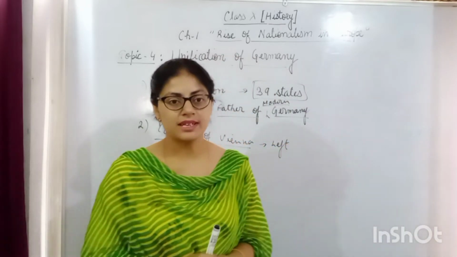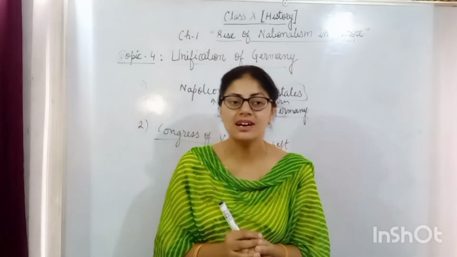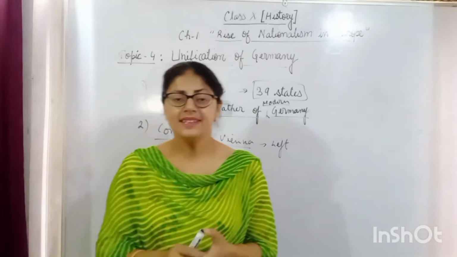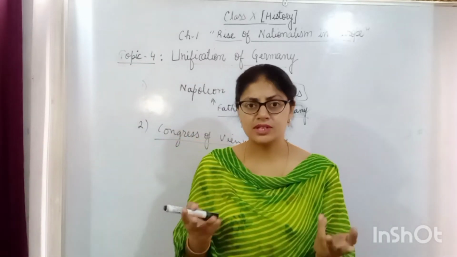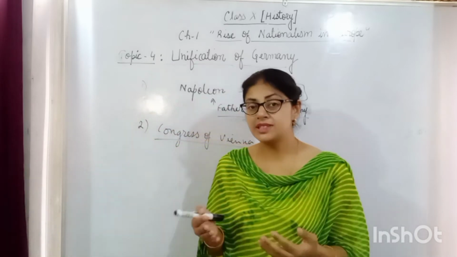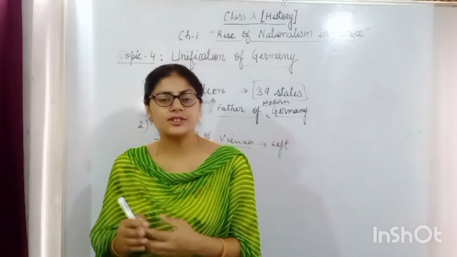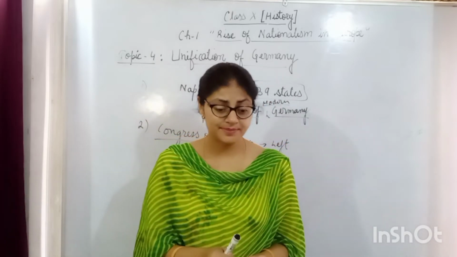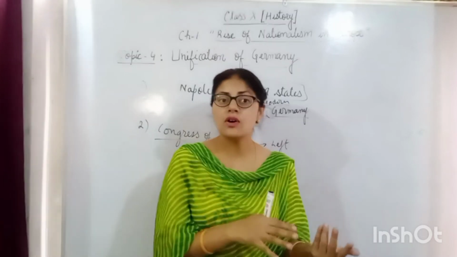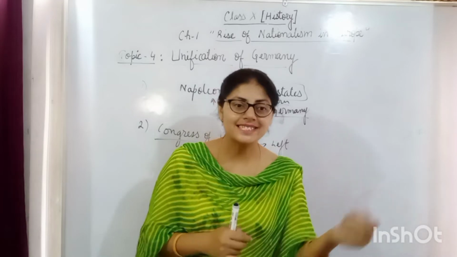Now we move further. What were the other steps taking place in the making of the modern German state? Beta, you all know that in Europe there were two main forces. One was the liberal group, and these liberals took the form of revolutionaries. They started various revolutions for the overthrow of the monarchy, and the monarchical group was known as the conservative group.